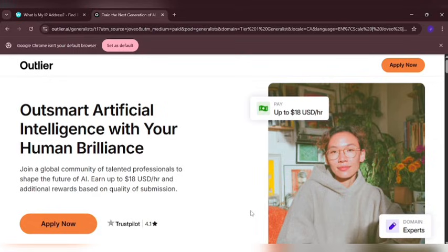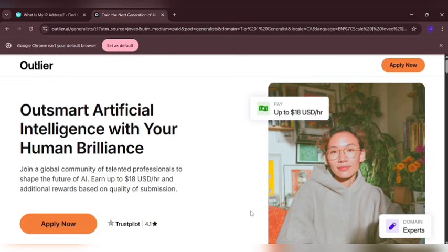Outlier AI, or simply Outlier, is a platform that connects subject matter experts with AI developers to train and improve large language models, also abbreviated as LLMs, and other AI systems. This allows people to earn money remotely by providing human feedback, data, and ratings for AI-generated content and tasks. It is also known for offering flexible freelance work for people with skills in coding.